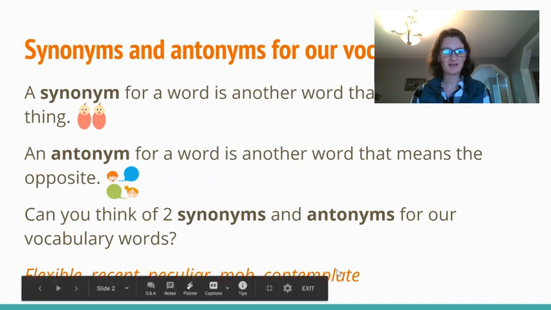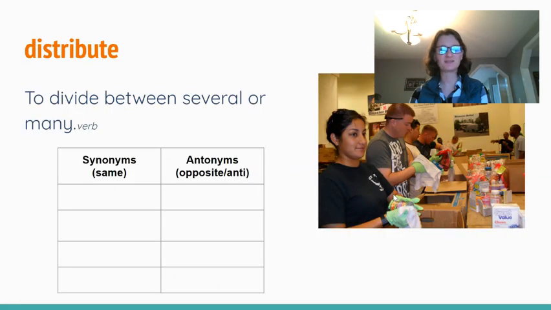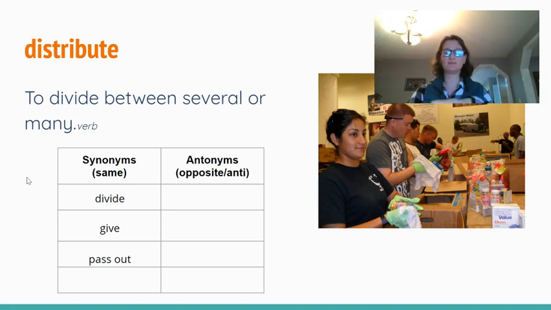And whoops, I see I have last week's words on the slide. I apologize for that. Let's look at this week's words. The first word is distribute, which means to divide between several or many. And so other words that mean the same could be divide or give. So when we're passing out or splitting up, dividing, distributing, and giving and passing out, all of those words kind of mean the same.